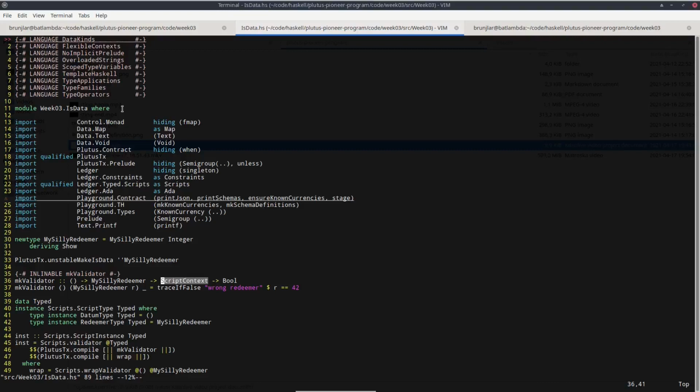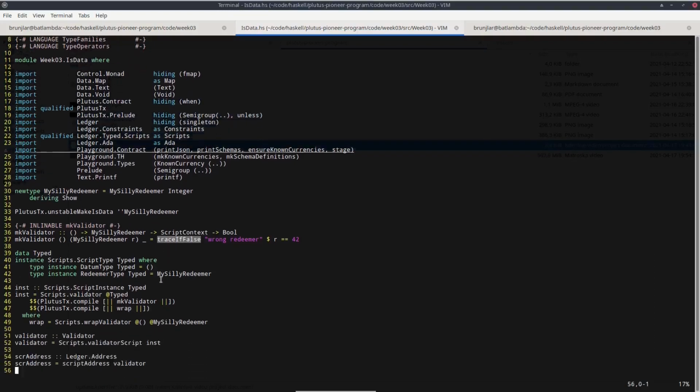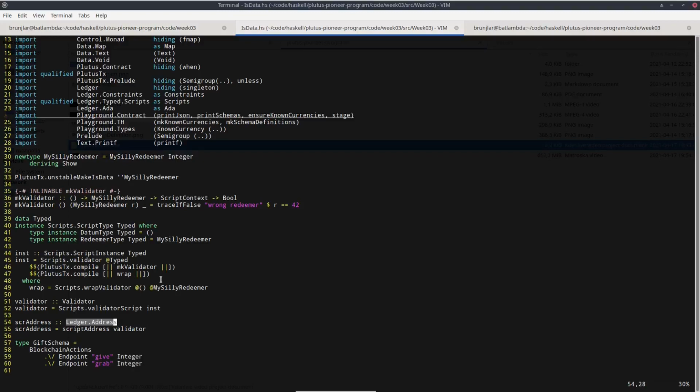I just mentioned that it exists and that it is important, but we haven't looked at it in detail, so that's lucky. So this is one change, and another change is that when we construct the actual address, the script address from this validator. Last week we used a capital S script address constructor of address, but the address type has now also changed because it now also allows staking. So it allows a component of the address referring to a staking address. So the address type has changed and the constructors are different.